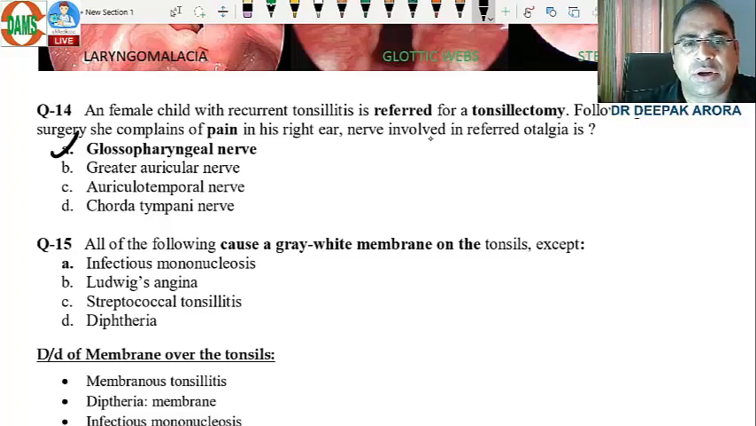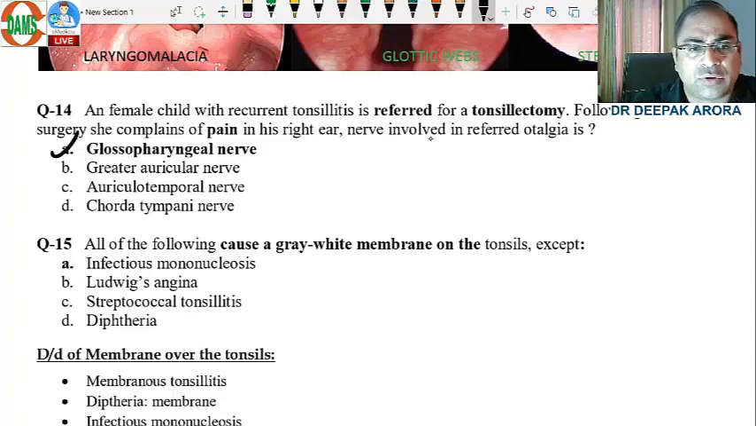Am I understandable? The glossopharyngeal nerve is one of the important indications for tonsillectomy if the patient is having glossopharyngeal neuralgia. So if you have revised my notes of tonsillectomy 4 or 5 times, this question was there: glossopharyngeal nerve, 9th nerve, and it is an often repeated MCQ.